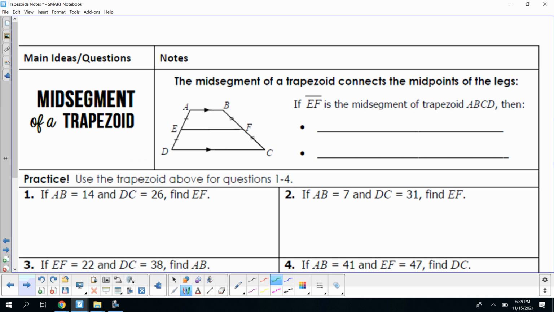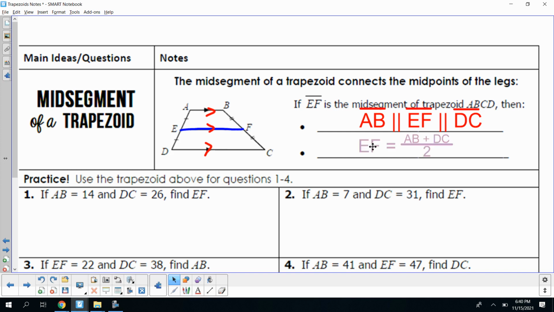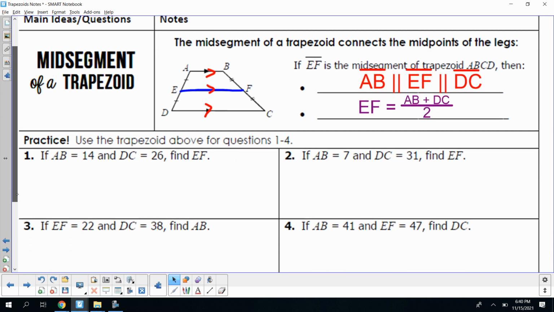Okay, let's turn to the next page then, and let's talk about the midsegment of a trapezoid. The midsegment of a trapezoid connects the midpoints of the legs. So if EF is the midsegment of the trapezoid ABCD, then AB is going to be parallel to EF and is also going to be parallel to DC. Also, EF is equal to the sum of your bases divided by 2. So if we add AB plus DC and divide it by 2, that'll give us the length of EF.